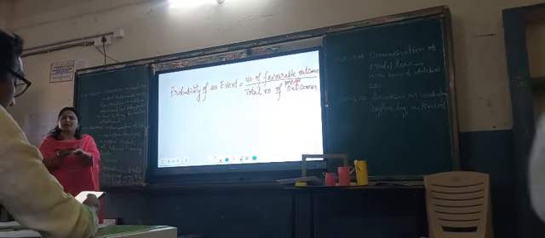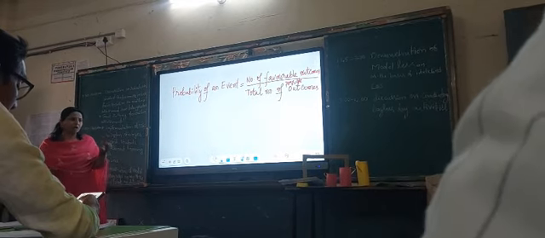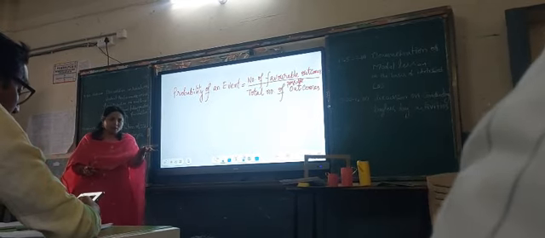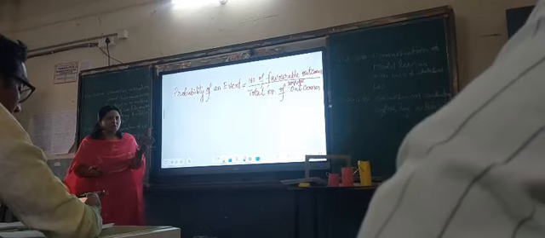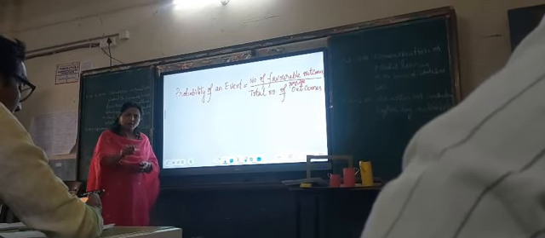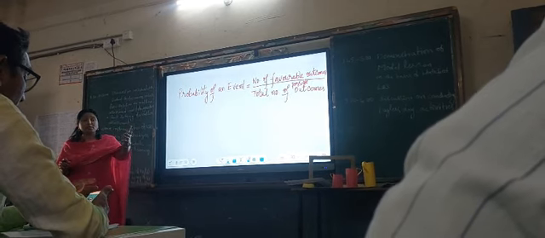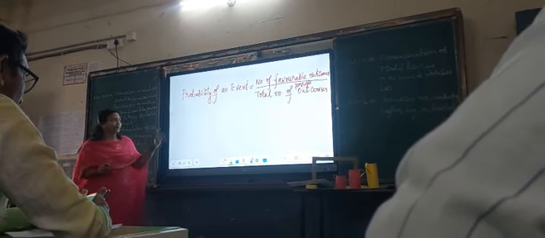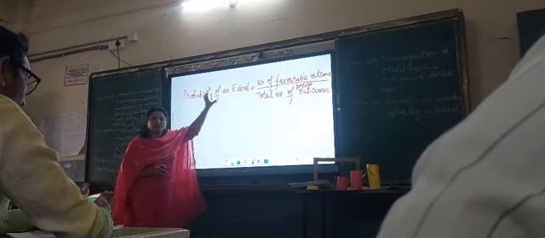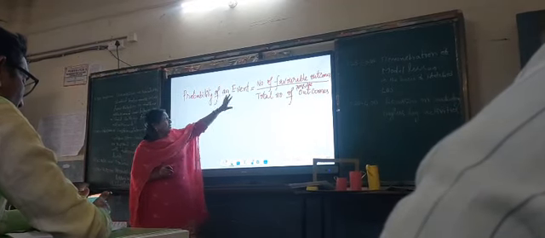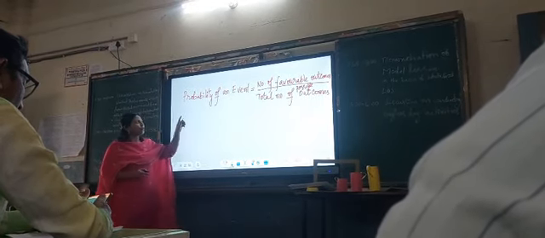Event, for example, getting an even number. Getting an even number when you roll a die is an event. Getting a 3 when you roll a die, or getting a head when you toss a coin. So all these are events. The probability of those events will be found using this formula. So, very simple.